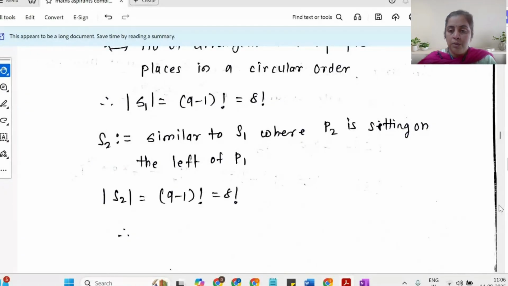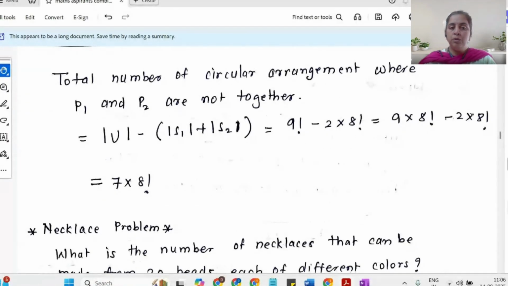Right. So now P1 and P2 are the people who are actually having a problem and who don't wish to sit together. So the number of arrangements where P1 and P2 are not together is the complementary set of S1 union S2, right? So that is the cardinality of U minus the sum of the cardinalities of S1 and S2. So that turns out to be 9 factorial minus 2 into 8 factorial, which on simplification gives the answer 7 into 8 factorial. So that is how we solve the round table question, sitting arrangement around the table.